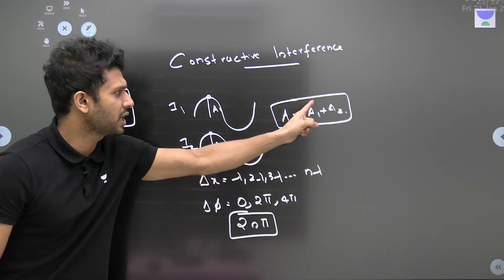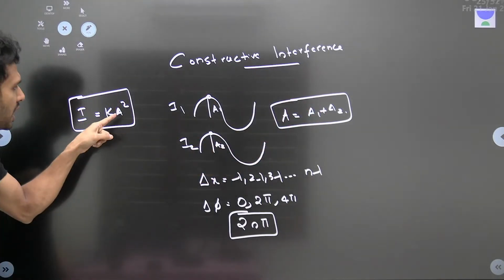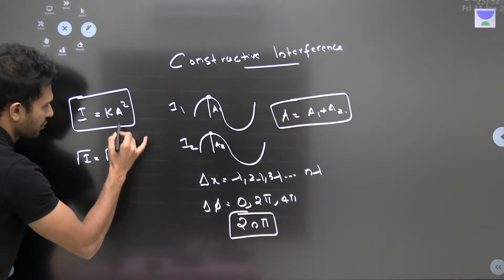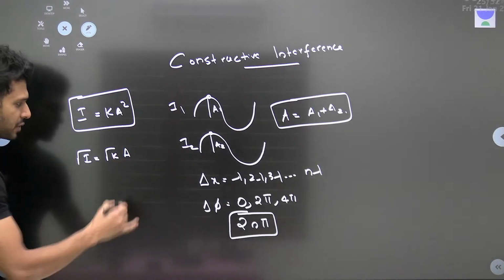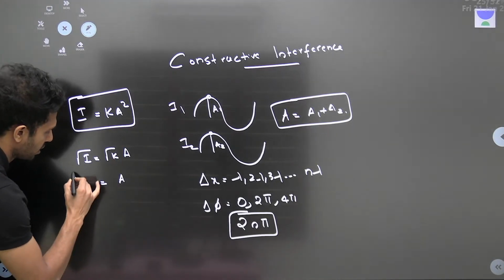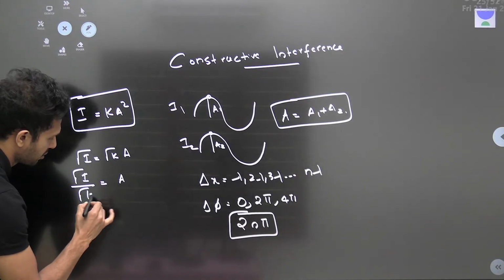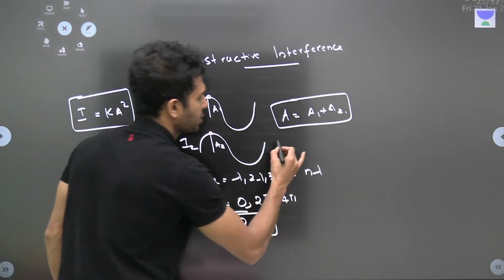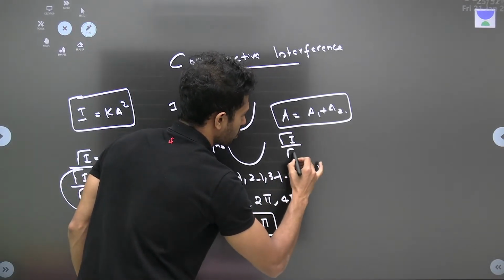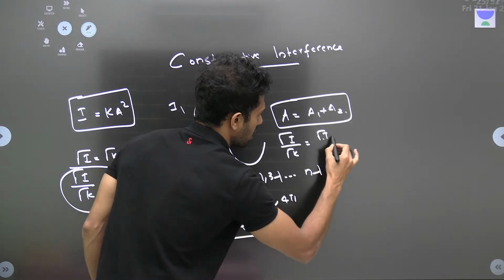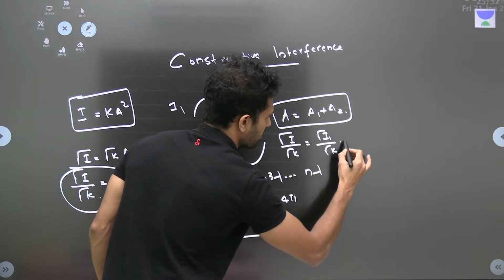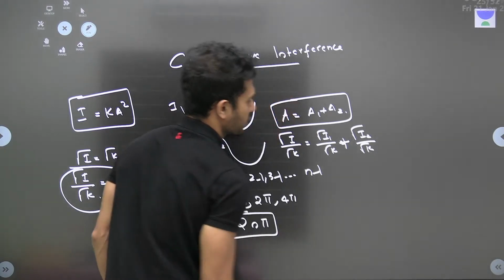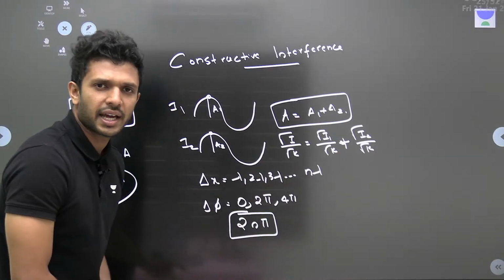Now here we can substitute for A1 and A2 in terms of I. So let us take the square root on both sides. Root of I is equal to root of K into A. So what is A? Amplitude is equal to root of I divided by root of K. From here, substitute. A1 will be equal to root of I1 divided by root of K, plus A2 will be equal to root of I2 divided by root of K. Root K is common, cancel it.